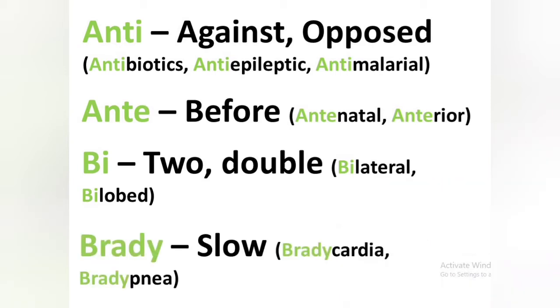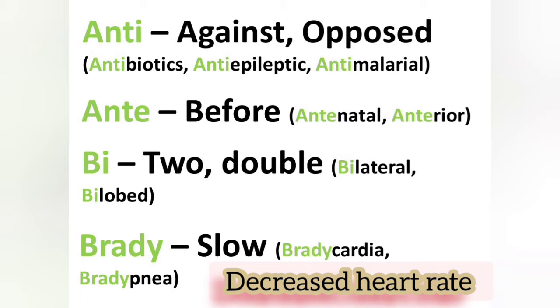There is another word, brady, which means slow. And the example is bradycardia. Brady means slow and cardia means heart, related to the heart. So a decrease in the contraction of the heart muscle is known as bradycardia.